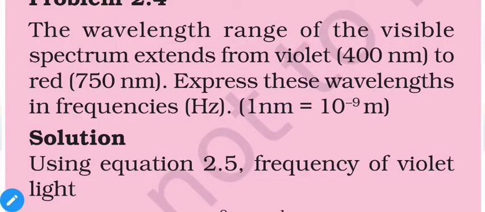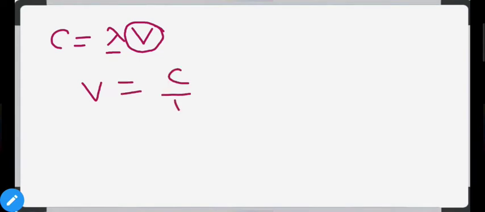The wavelength range of the visible spectrum extends from violet, 400 nanometer, to red, 750 nanometer. Express these wavelengths in frequencies or hertz. 1 nanometer is equal to 10 raised to minus 9 meters. So in this case wavelengths are mentioned, and the relationship between wavelength and frequency is c is equal to λ into ν. We need to find frequencies, so our equation will be ν is equal to c upon λ.